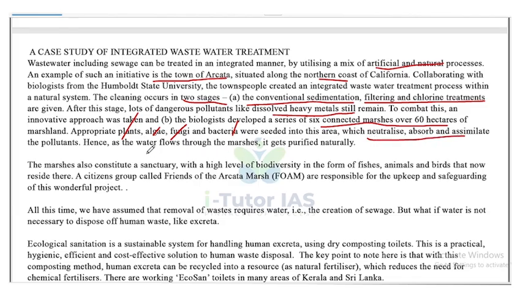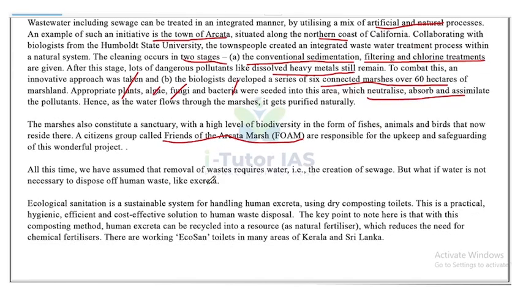Hence, the wastewater flows through the marshes and gets purified naturally. The marshes also constitute a sanctuary with a high level of biodiversity in the form of fishes, animals, and birds that now reside there. A citizen group called Friends of Arcata Marsh is responsible for the upkeep and safeguarding of this wonderful project.